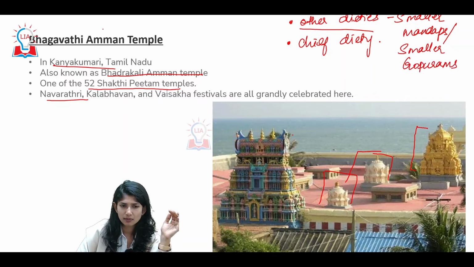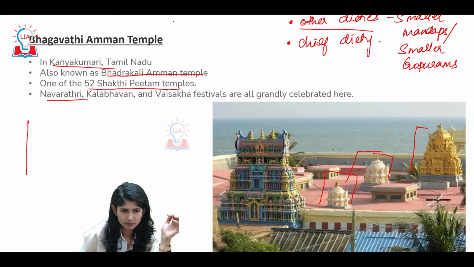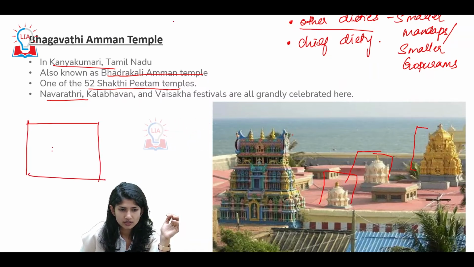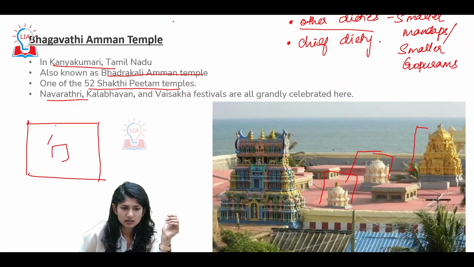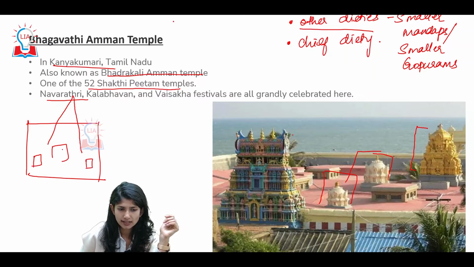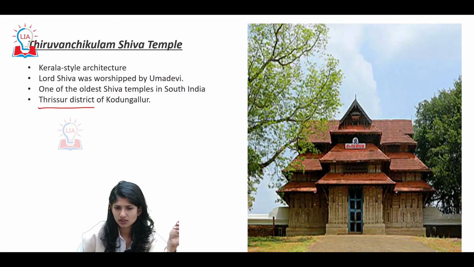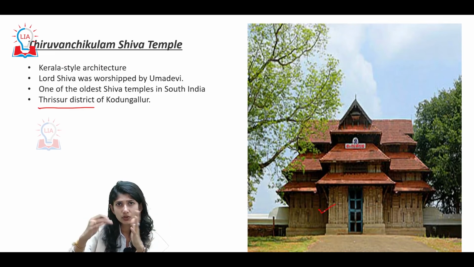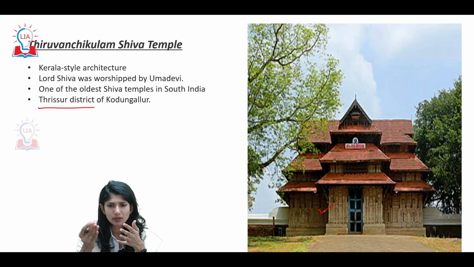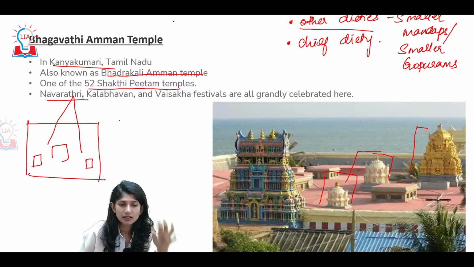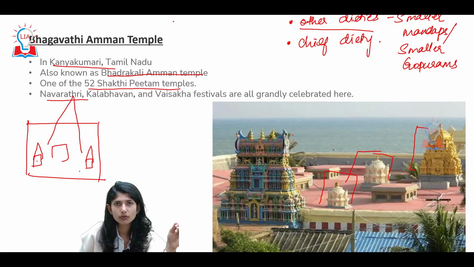Imagine this. This is the chief deity, this is the large towering Gopuram, but there would be other smaller deities. In the previous example, you would see pillars with sculptures of deities, Dwarpalakas. But here, smaller deities themselves would be there and they would also have smaller Gopurams, which house the other deities.